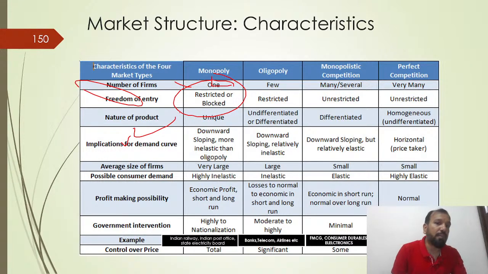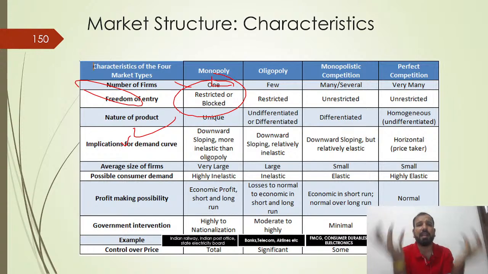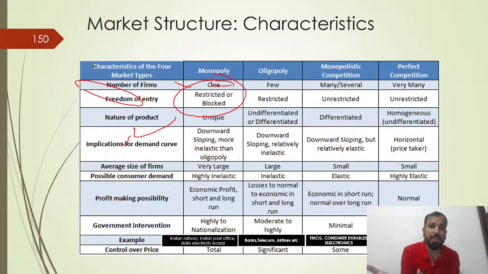Average size of the firm in the monopoly, I have already discussed. There is only one seller across the country and across the respective state, so its firm size is very large. The oligopoly is large. Monopolistic is small. The perfect competition again is very small. In terms of possible consumer demand, it is very highly elastic. In the oligopoly, it is elastic. There is not much impact of price on the demand.